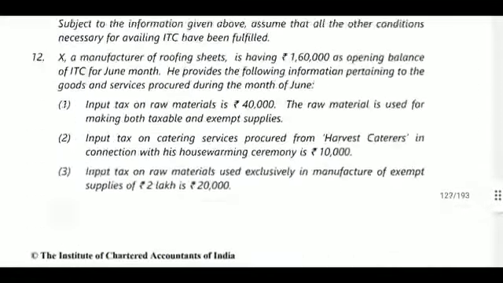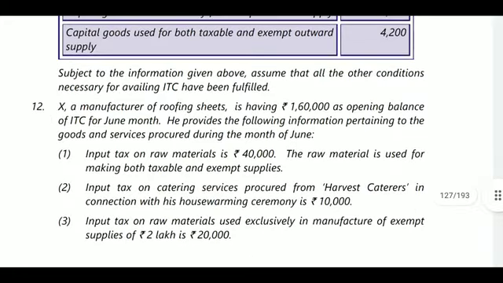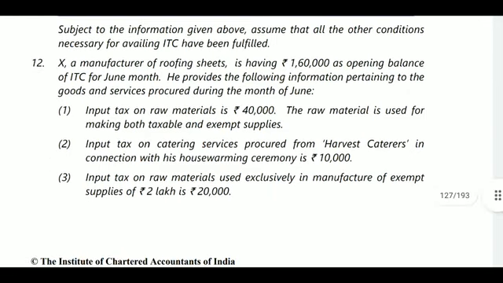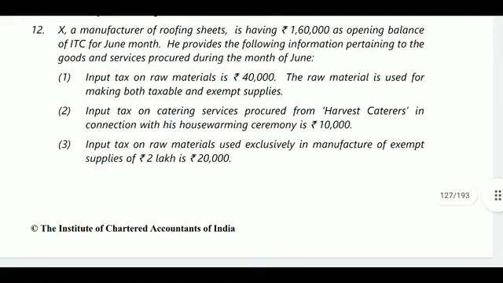In the 12th question they explain that X, a manufacturer of roofing sheets, has 1,60,000 available with him on 1st June. He provides the following information pertaining to goods and services procured during the month of June.